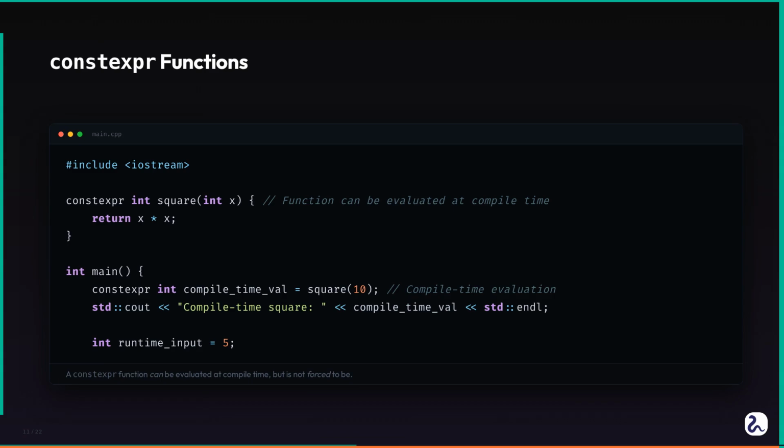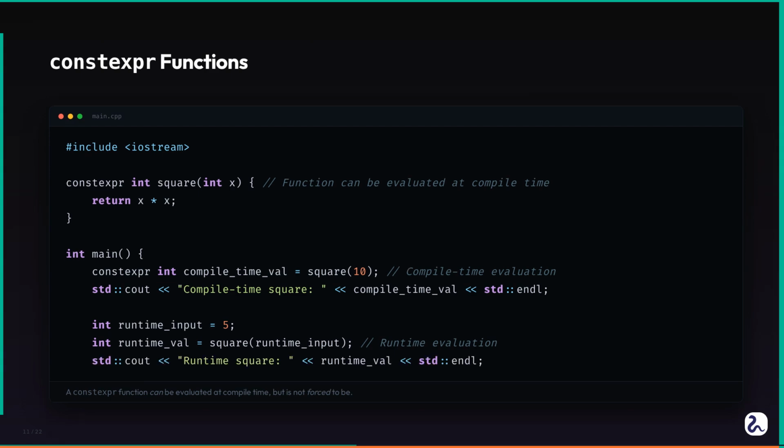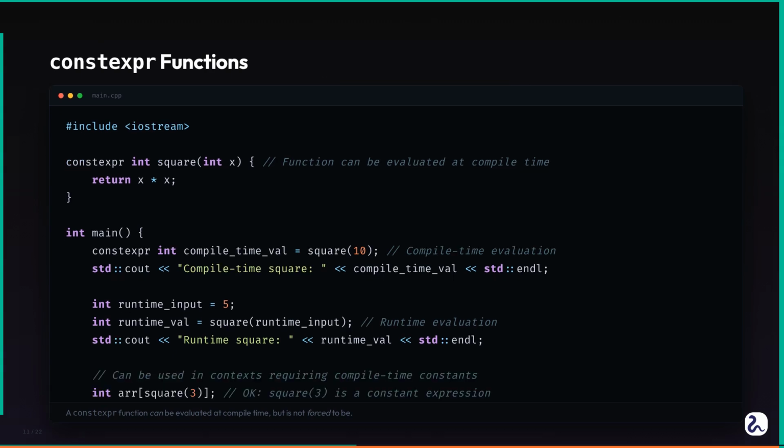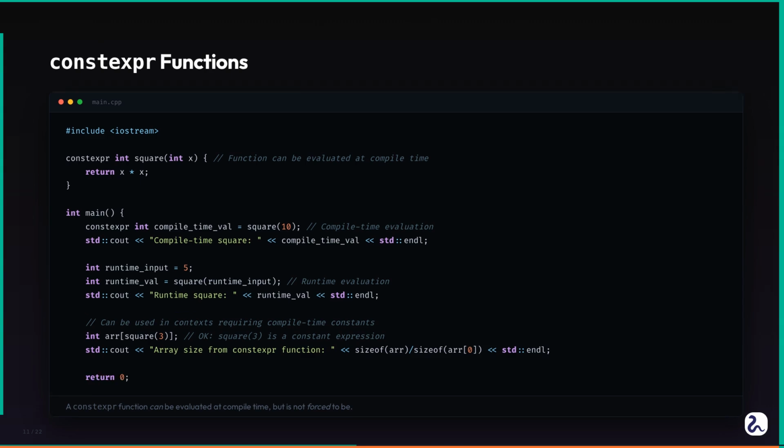However, a constexpr function is not guaranteed to execute at compile time. It can also be called with runtime arguments. If I declare int runtimeArg = 7; and then call square(runtimeArg) assigning it to int runtimeVal, the function square will be evaluated at runtime, just like a regular function. The constexpr keyword only indicates the possibility of compile time evaluation.